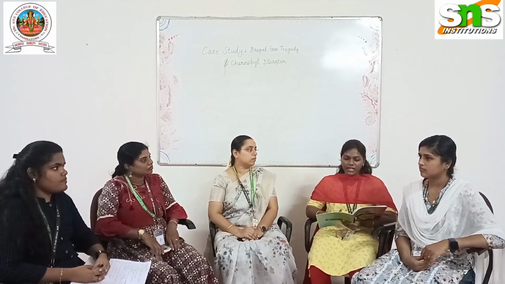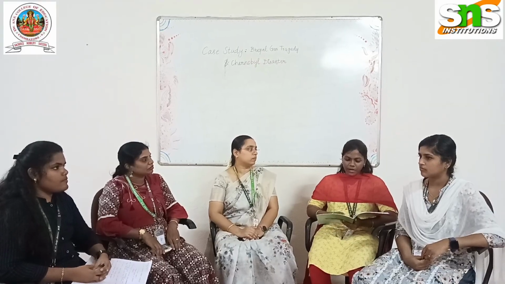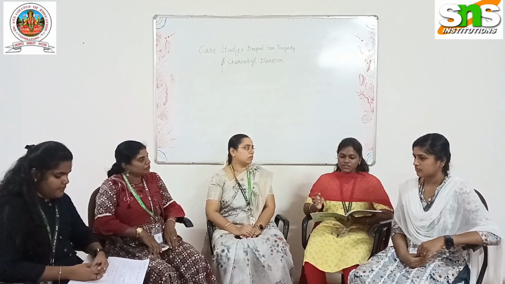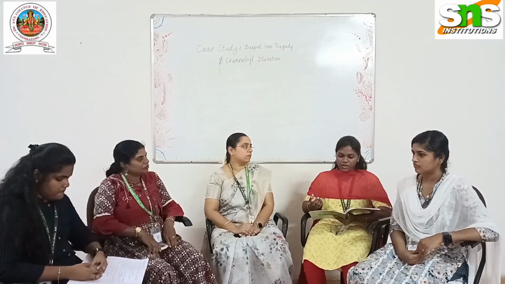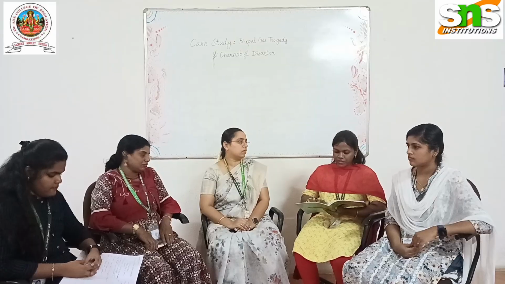There was a chemical factory in Bhopal owned by the American company Union Carbide. The factory made pesticides, which are chemicals used to kill insects. A dangerous gas, methyl isocyanate, was stored in the factory, and due to poor maintenance and safety failures, a large amount of this toxic gas leaked into the air. The gas spread over those areas, and more than thousands of people died, and many lost their lives.